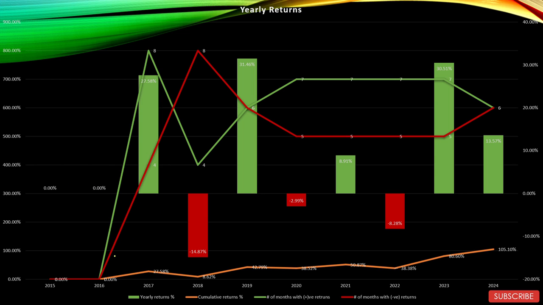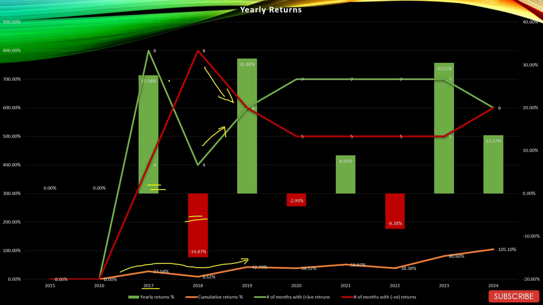So this is the yearly returns graph, and as you can see, there is no data available for 2015 and 2016. The green bars over here show the positive yearly returns. The red bar shows the negative yearly returns. The orange line down here at the bottom shows the cumulative returns. The green line shows number of months with positive returns, whereas the red line shows number of months with negative returns. So let's start with 2017.